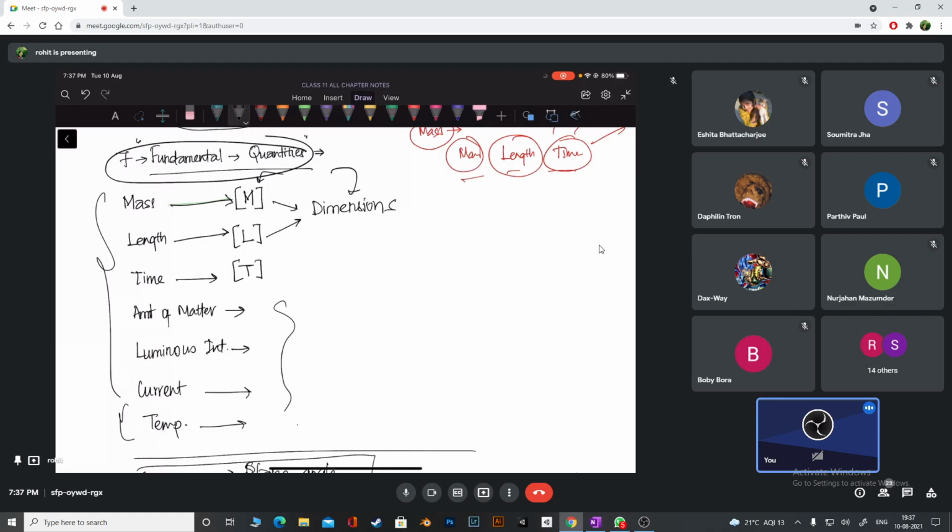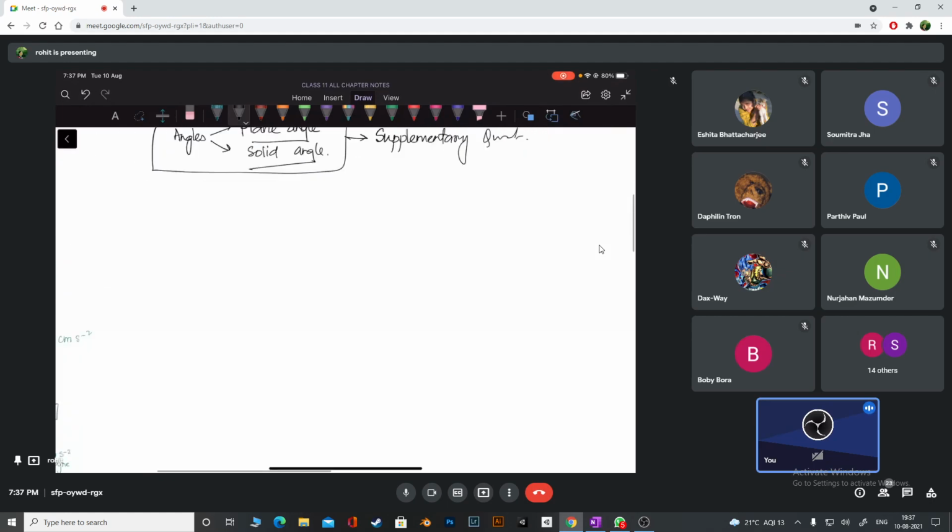I'm not talking about those right now. We'll only use these three right now: M, L, and T, mass, length, and time. So we'll start. Please check whether you understand or not now.